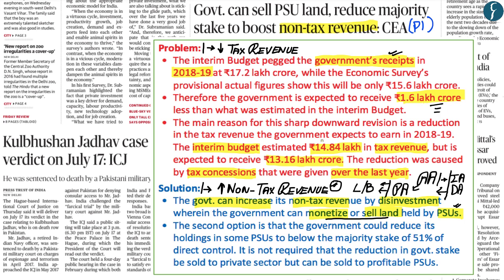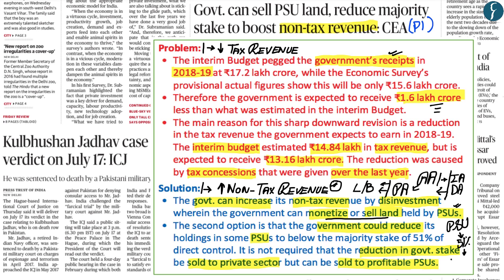currently facing. Now the second option which has been given by the Chief Economic Advisor is that the Government of India could also reduce its holding in various public sector units. Now it is within that context that the Chief Economic Advisor has also said that this reduction in government stake in public sector units is not required to be sold to the private sector but can be sold to profitable public sector units. Now let's say there is a public sector unit of the Government of India and the Government of India currently has 51% stake.